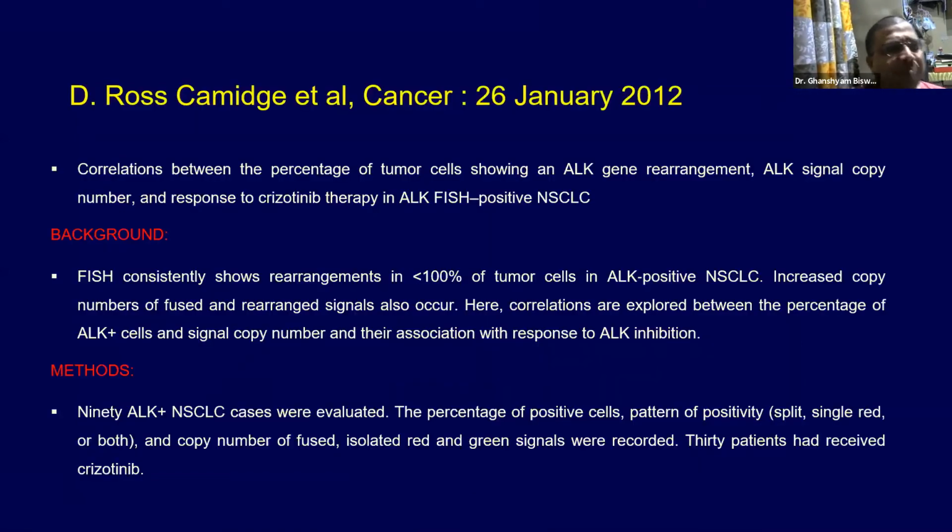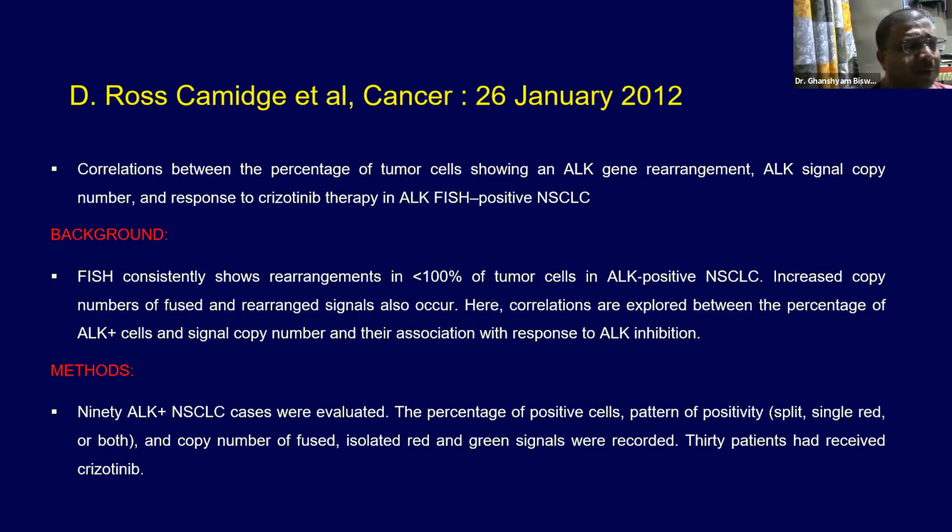Coming to one of the papers, which got published in Cancer in January 2012. This was a correlation between the percentage of tumor cells showing an ALK gene rearrangement, signal copy number, and response to the first generation inhibitor, crizotinib, in FISH positive ALK. The background was that FISH consistently showed rearrangement in less than 100% of tumor cells in ALK positive tumors.